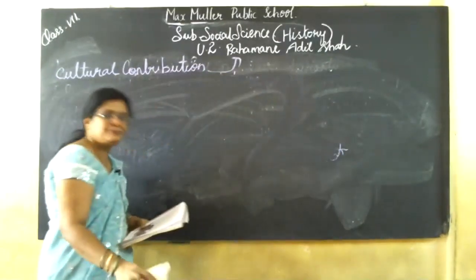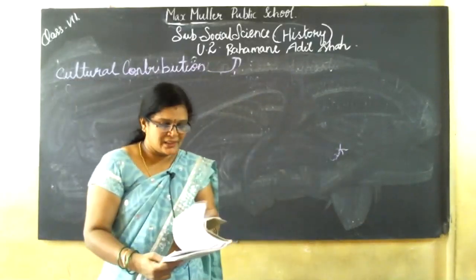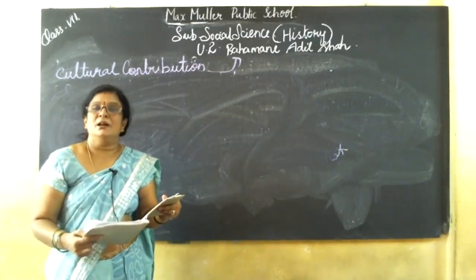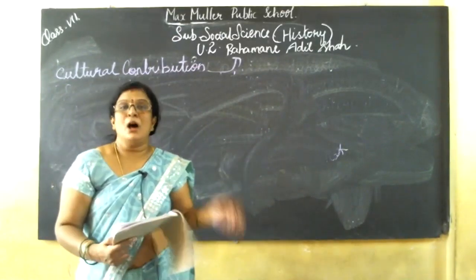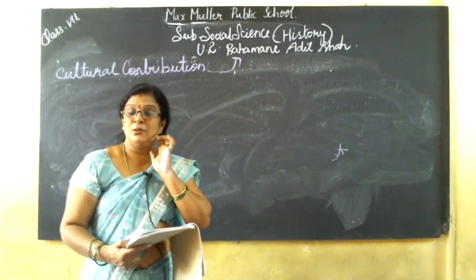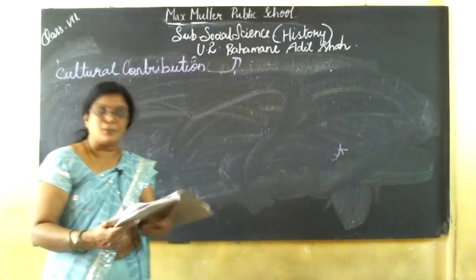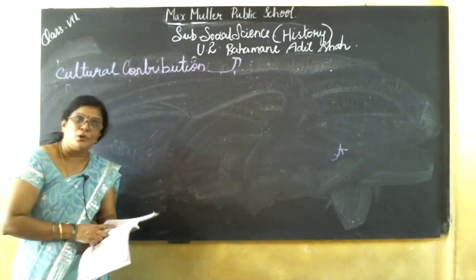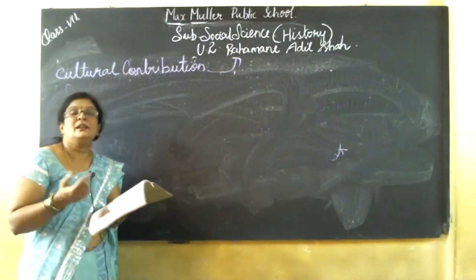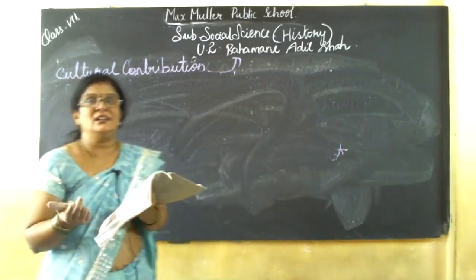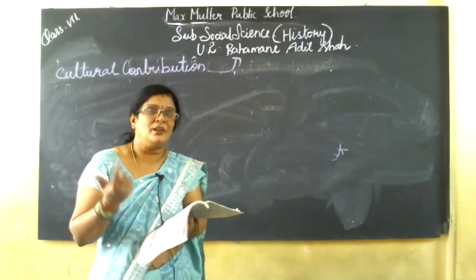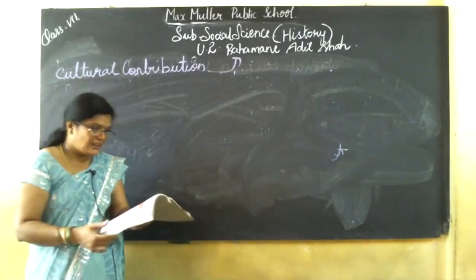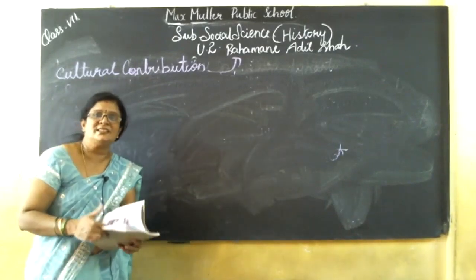Okay, in this class we learnt about the Bahmani dynasty, the famous Sultan Tajuddin Firoz Shah, how long he ruled, and his achievements. Next, the prominent Bahmani sultans, the important factors of the Bahmani system, and then the cultural contributions of the Bahmani kingdom: education, literature, and sculpture. So everything we learned. The next class we continue this lesson.